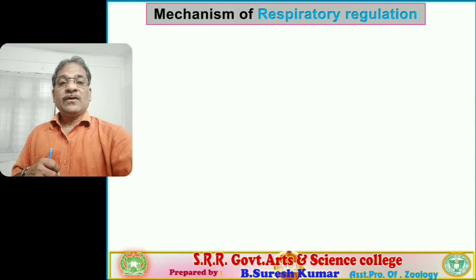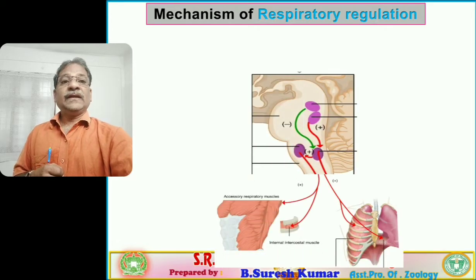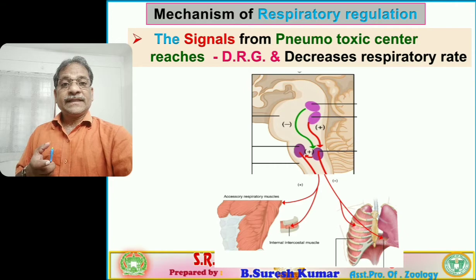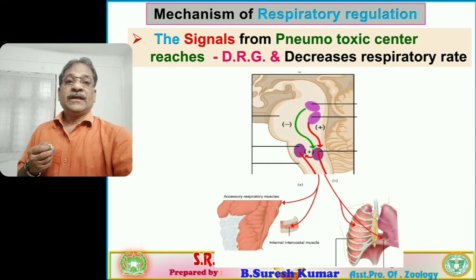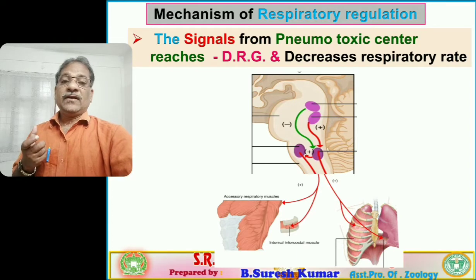Now let us see the mechanism of respiratory regulation through the neural network. First, the signals from the pneumotaxic center. Already we discussed that the pneumotaxic center shows a negative effect, not a positive effect. It minimizes the ventilation.